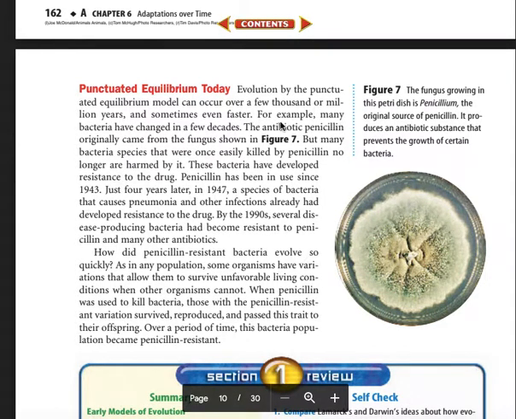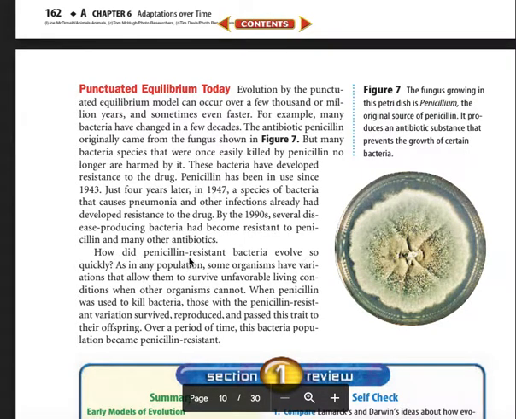For example, many bacteria have changed in a few decades. The antibiotic penicillin originally came from a fungus shown in Figure 7, but many bacteria species that were once easily killed by penicillin no longer are harmed by it. These bacteria have developed resistance to the drug. Penicillin has been used since 1943. Just 4 years later, in 1947, a species of bacteria that cause pneumonia and other infections already had developed a resistance to the drug. By the 1990s, several disease-producing bacteria had become resistant to penicillin and many other antibiotics.